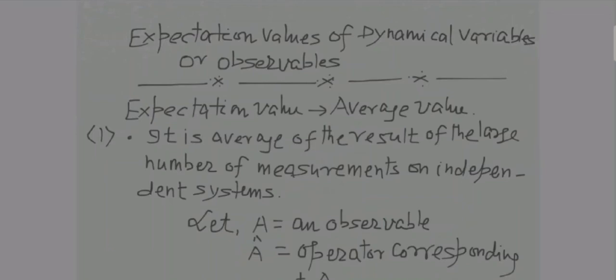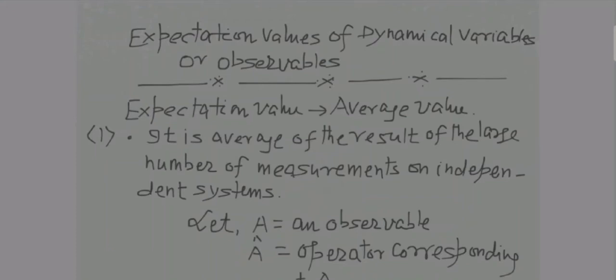But right now we will focus on expectation values of dynamical variables or observables. So what does it mean by expectation value? Expectation value is basically your average value. In quantum mechanics your average value is called the expectation value. It is the average of the result of a large number of measurements on independent systems.